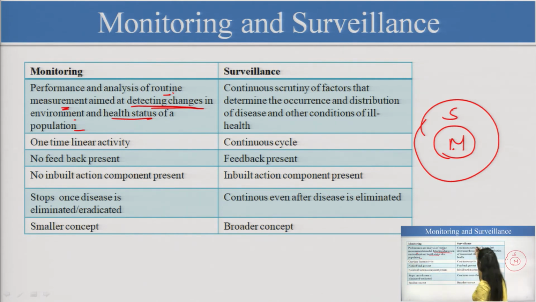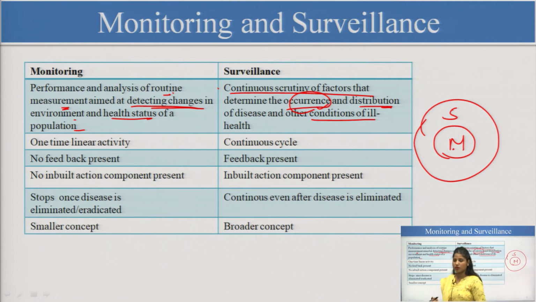Then in surveillance we can see what is different. Continuous surveillance is a continuous scrutiny of the factors that determine the occurrence. So, we are even seeing the cases; when the cases are coming, we will start from the cases, okay. What is the occurrence, what is the distribution of the diseases and other conditions of ill health, okay. This is the comparison here.